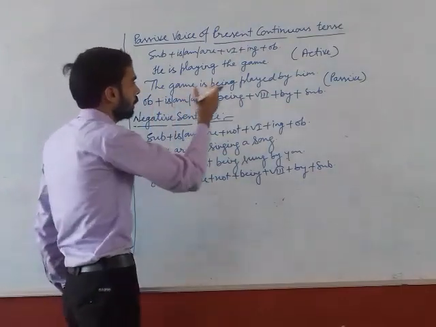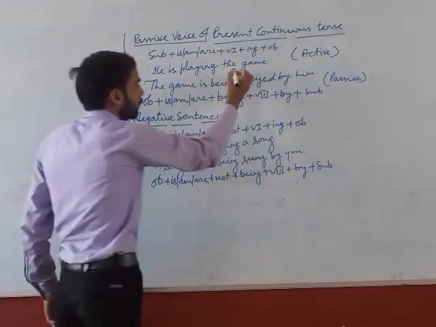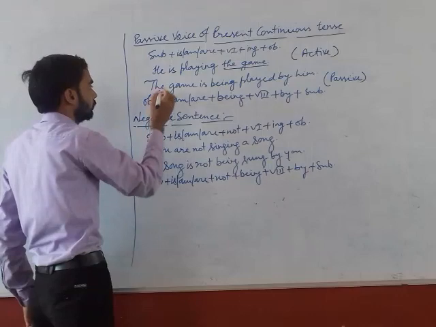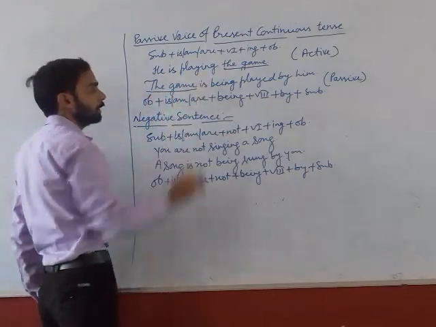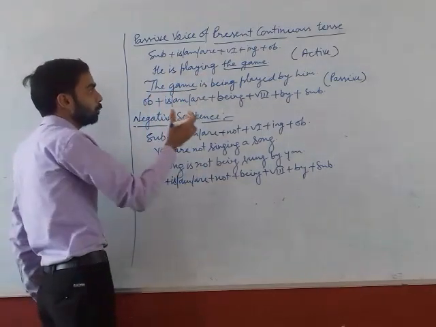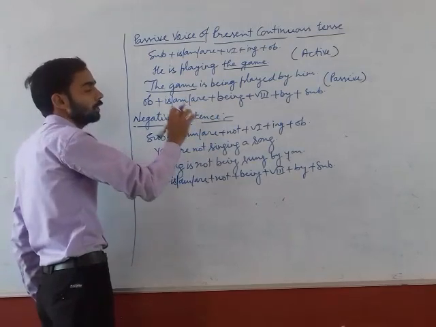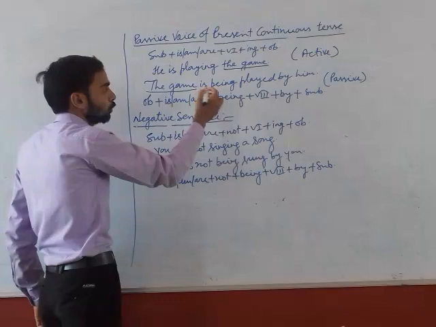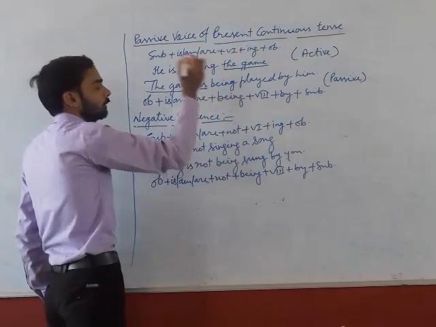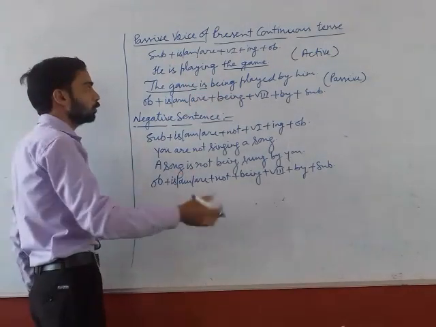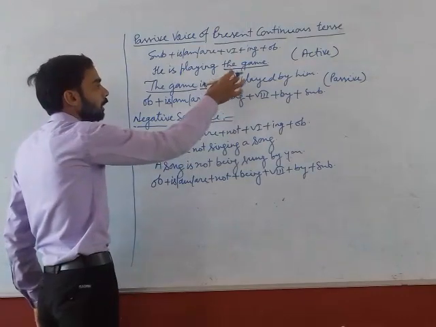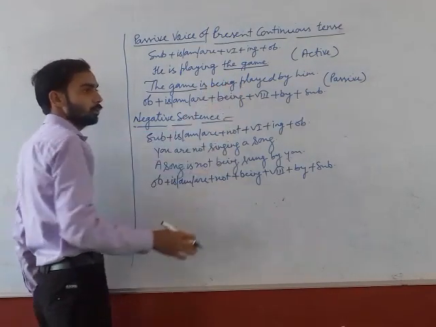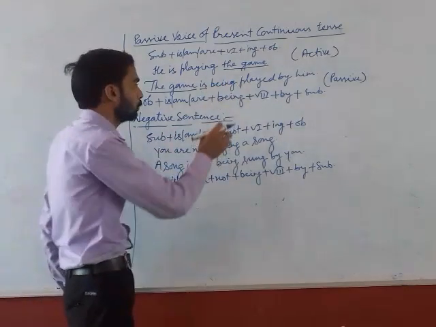Then what am I to do? First of all, I am to write the object, the game. After it, I am to use the auxiliary of the same tense, present continuous tense: is, am, are. The game is in singular number, so I am to use is. After it, I am to use being, because it is used with the auxiliary of present continuous tense when we are to change it into passive voice.